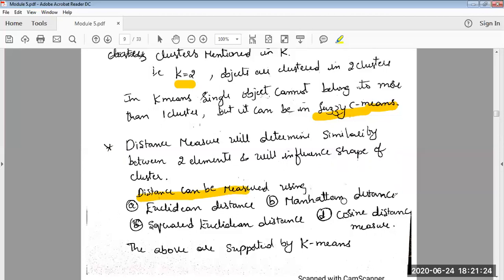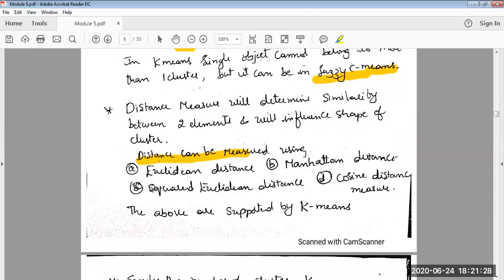As I told you, we will not be using any ruler. Many ways are there, starting with the Euclidean distance, which we already explored in the nearest neighbor algorithm, the Manhattan distance, squared Euclidean distance, and cosine distance. These are a few mechanisms available to measure distance. The popular one is the Euclidean distance, which we have already explored.